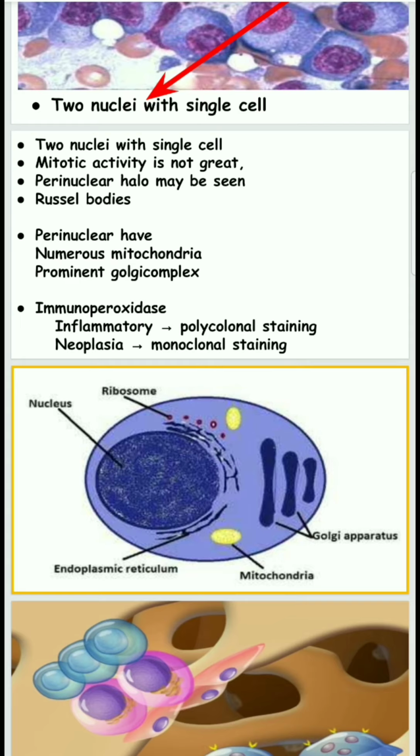Polyclonal staining means there is a variety of plasma cells, that is IgA, IgM, IgE, IgD, and the neoplastic monoclonal staining shows only one type of cell, that is, only one immunoglobulin. So it is easily distinguishable by using immunoperoxidase.